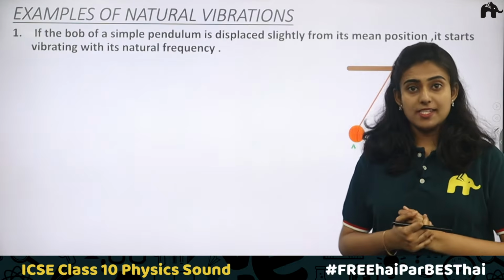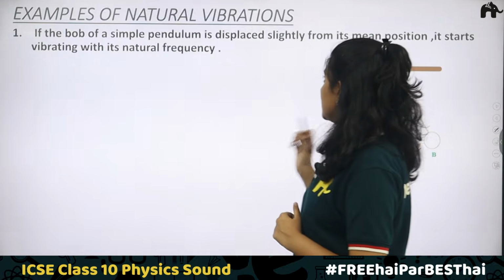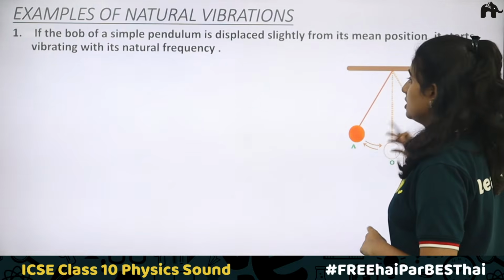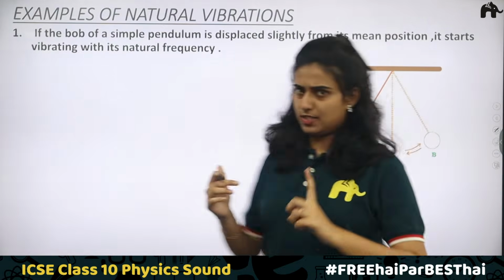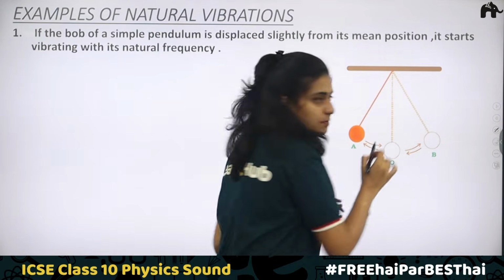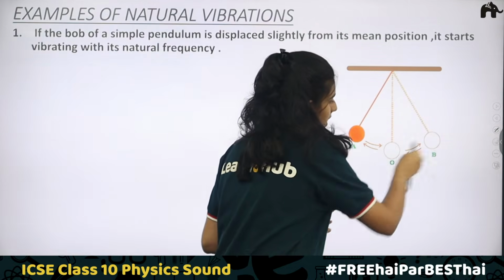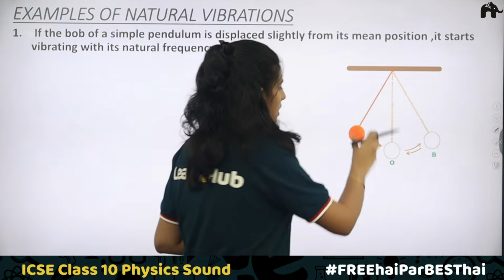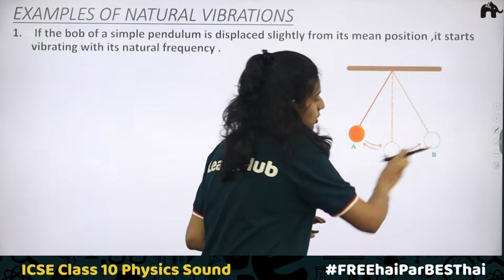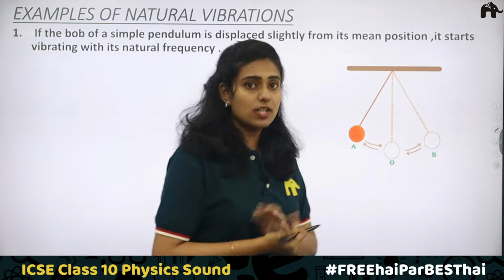Clear? Now we'll take some examples of natural vibrations. The first one is, if the bob of a simple pendulum is displaced slightly from its mean position, it starts vibrating with its natural frequency. The same case which we have discussed here, you can see a bob. This is the bob of the simple pendulum. When it is displaced, what happens? You can see to and fro motions. It starts oscillating. During this oscillation it will have a maximum amplitude and the body will have a natural frequency.